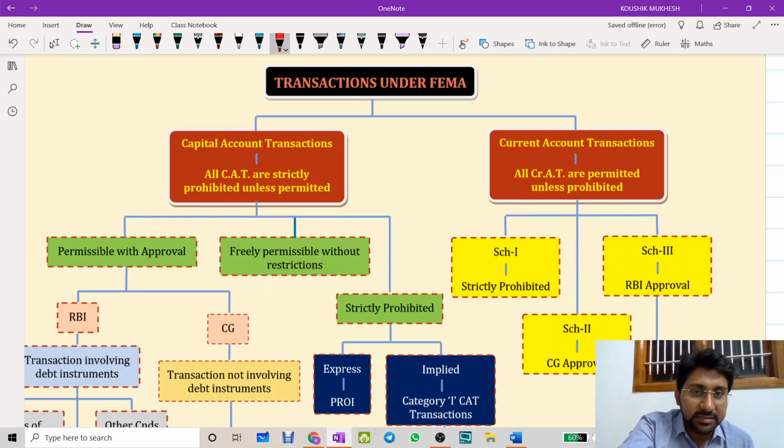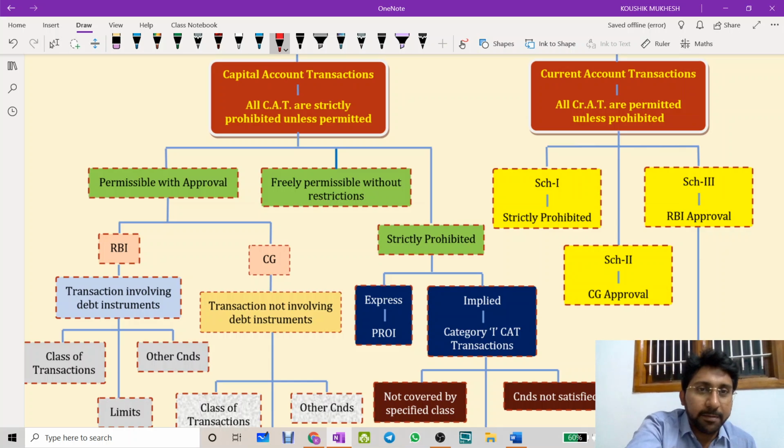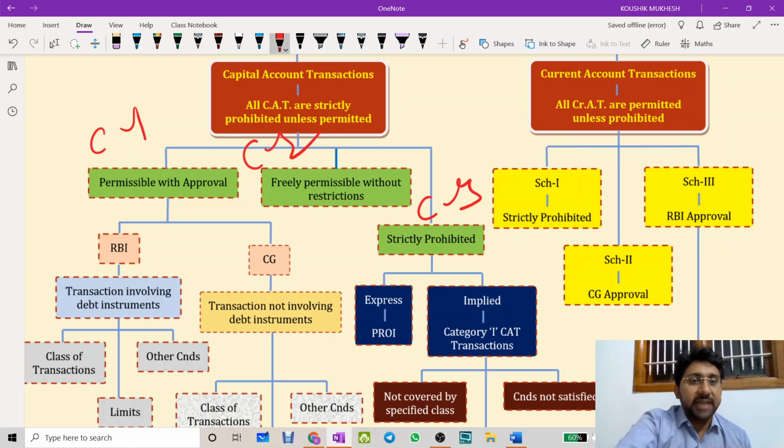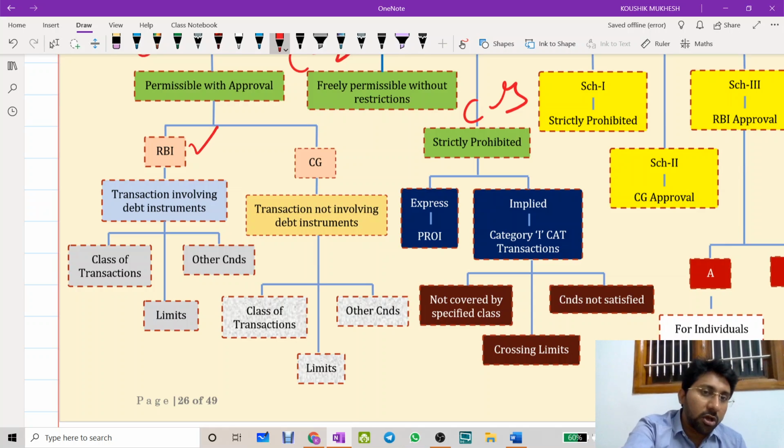So capital account transactions: permissible with approval. There are three categories of capital account transaction. Category 1, Category 2 and Category 3. First category, permissible with approval; freely permissible without any approval requirements; and strictly prohibited capital account transactions. So try to understand what they are. Permissible with approval. There are two authorities to give an approval. RBI. RBI will give approval for the transactions which are involving debt instruments. If the transaction does not involve a debt instrument, then Central Government approval is required.